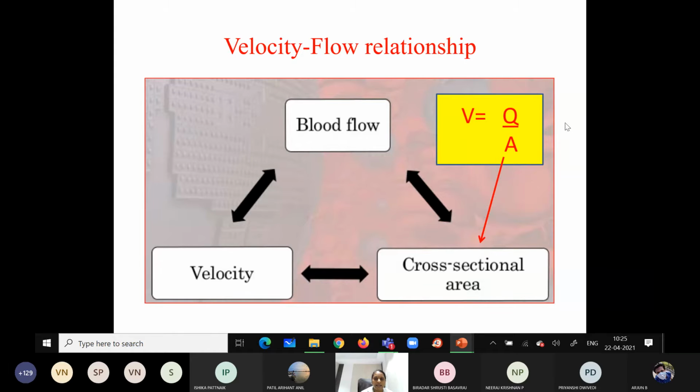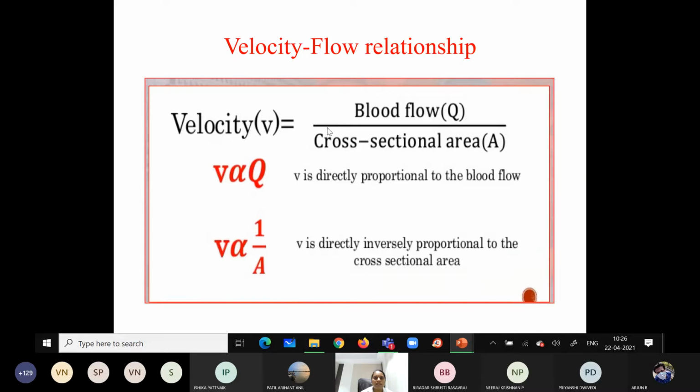Whenever there is increase in the blood flow, the velocity increases. Whenever there is increase in the cross-sectional area, velocity decreases. So the velocity is directly proportional to the blood flow and inversely proportional to the cross-sectional area. Are you following?